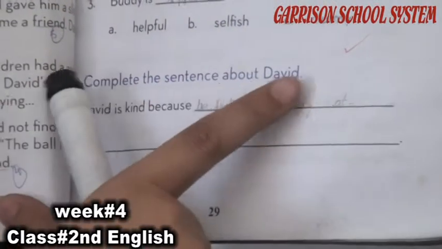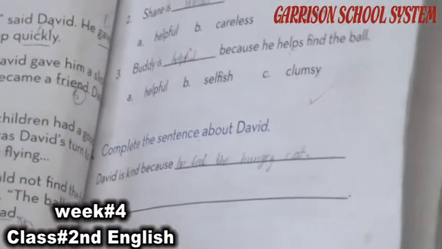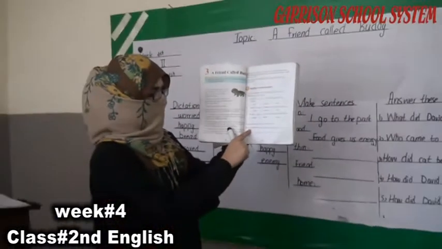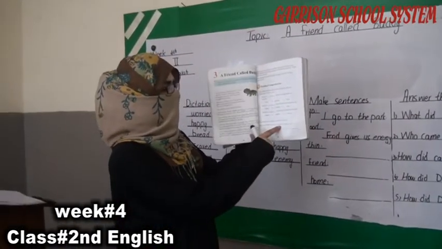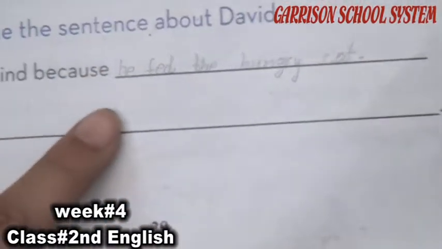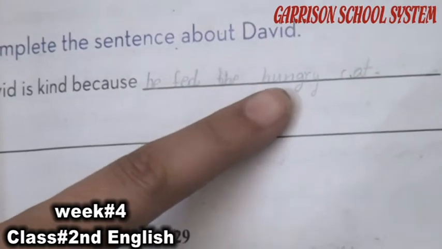Complete the sentence about David. You have to write one sentence for David. David is kind because he fed the hungry cat. Complete this sentence by writing he fed the hungry cat.